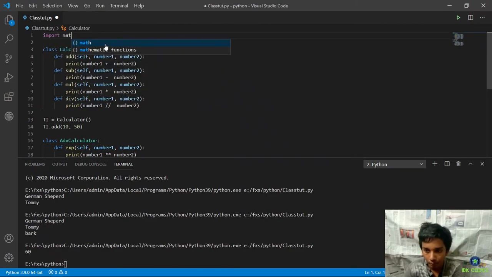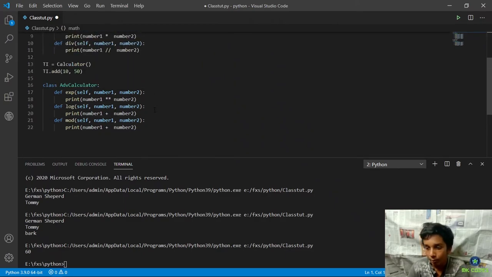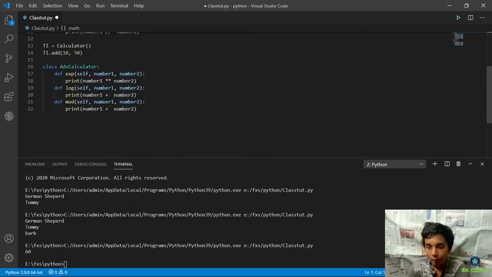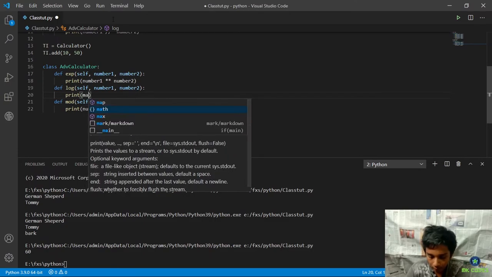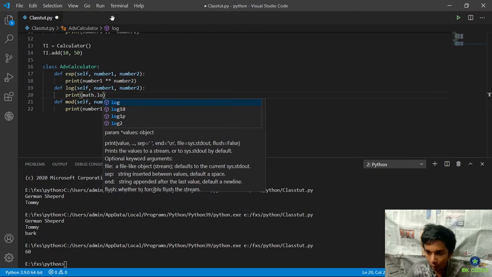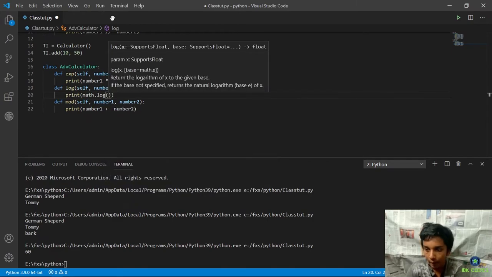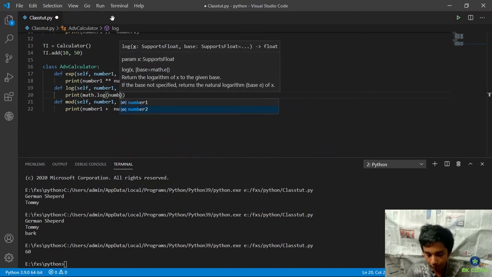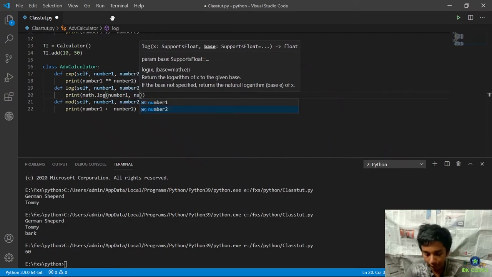Now for a change, I can do an import. So import math. There is an inbuilt module in Python. You don't need to install it with pip or anything like that. With that module, you can do interesting things. So I just need to find log. Here I put math dot log, number 1 and number 2.